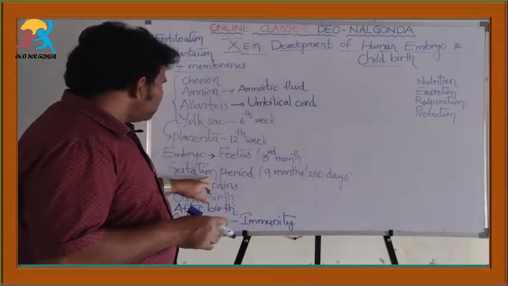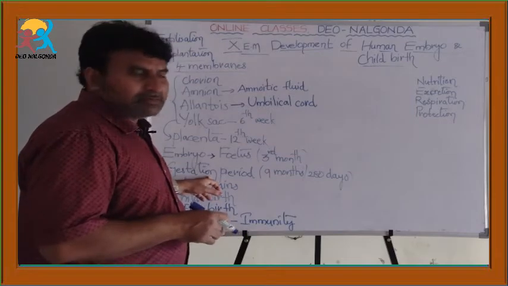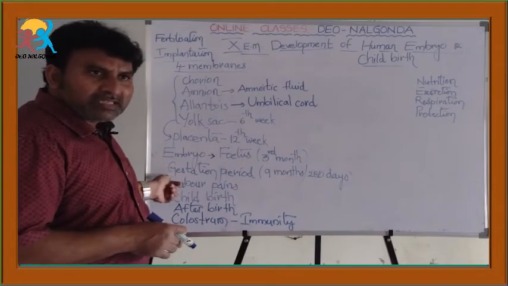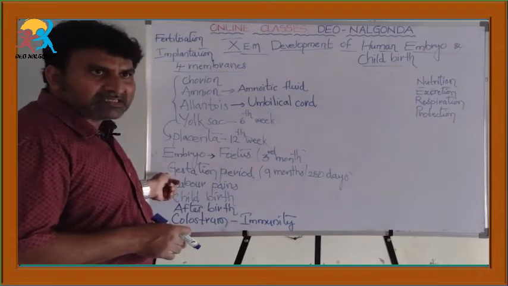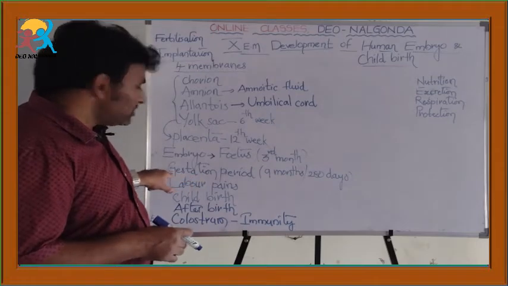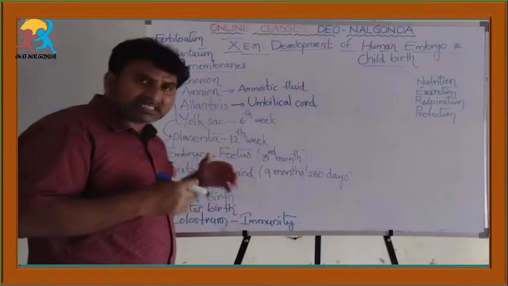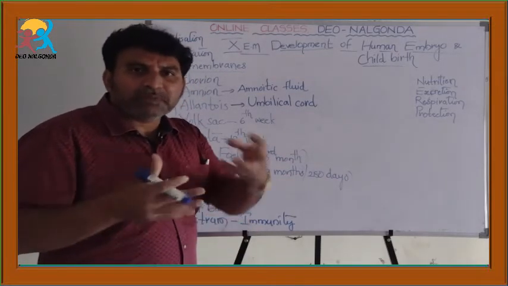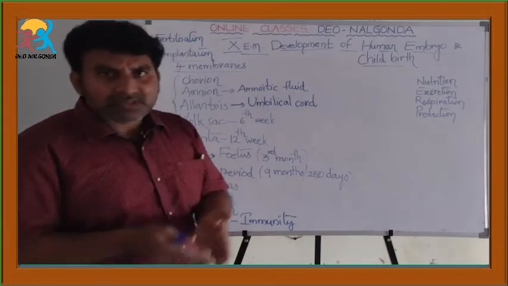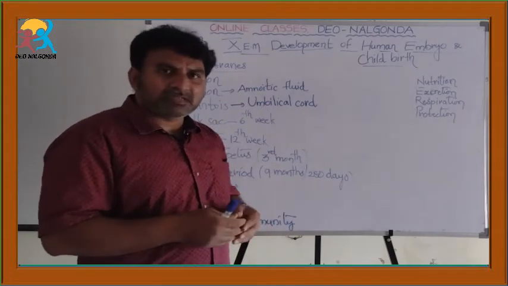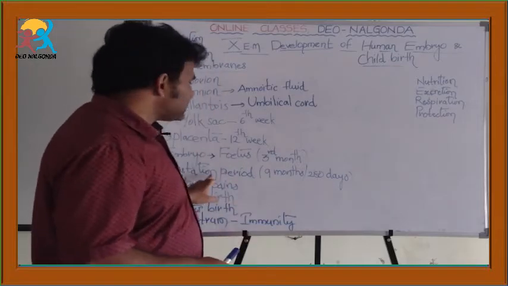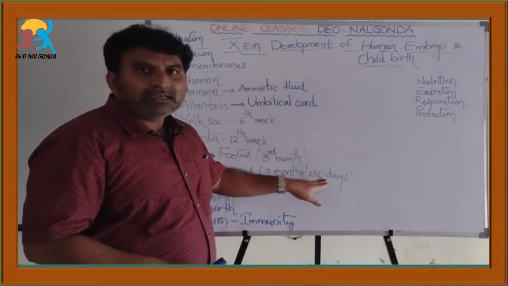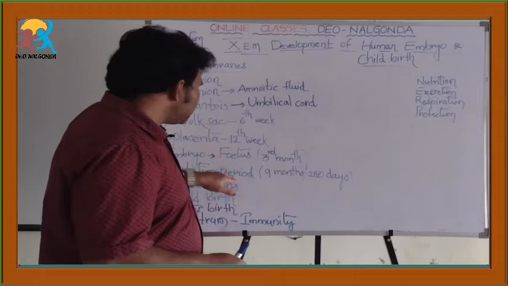Okay. So, you have to learn a new word, that is gestation period. Most of the people pronounce this word incorrectly. So, what is gestation period? The time taken by the human embryo to develop completely inside the mother's womb or uterus is called gestation period. It is generally 9 months or 280 days. This period is called gestation period.